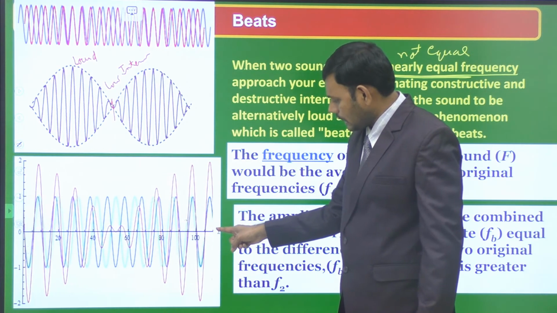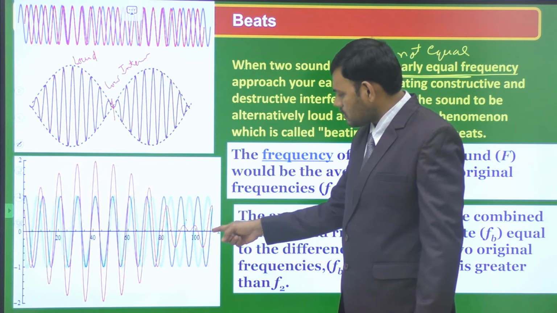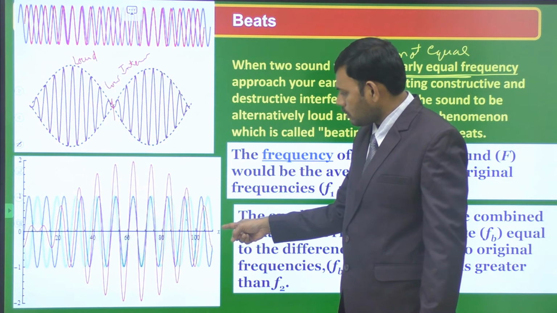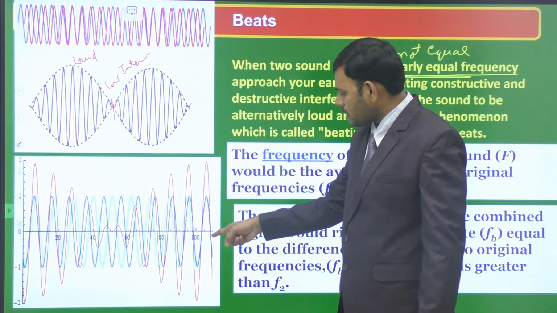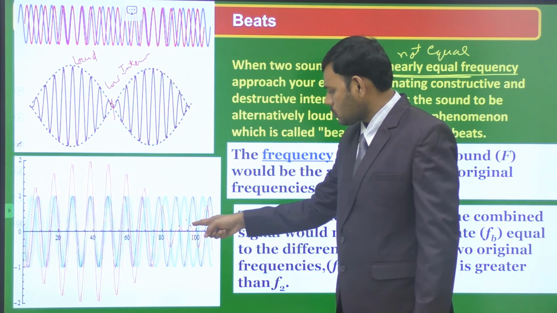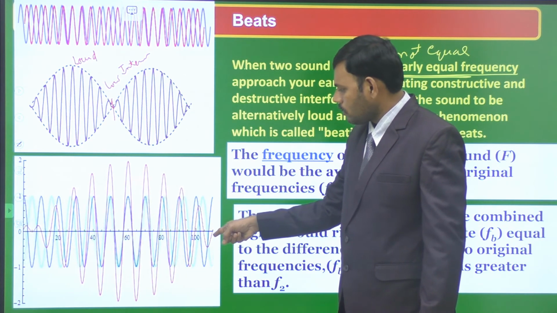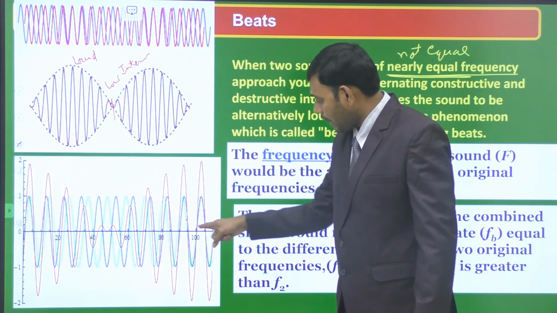Let us assume your ear is here, then suppose at this instant you are hearing low sound, and at equal time difference you are observing a waxing louder sound, and after the same interval you are observing a waning sound, and if you wait for the same interval of time you are observing a waxing.